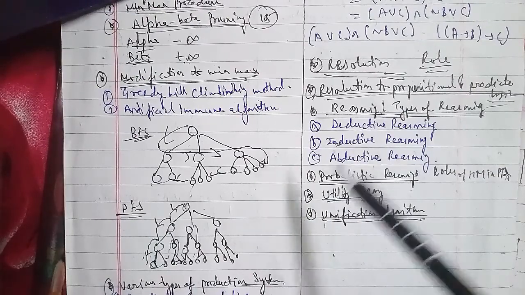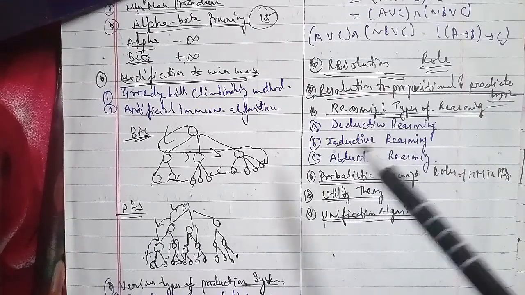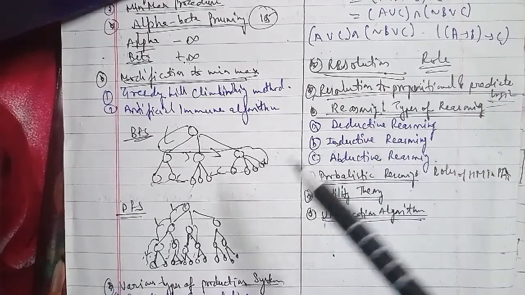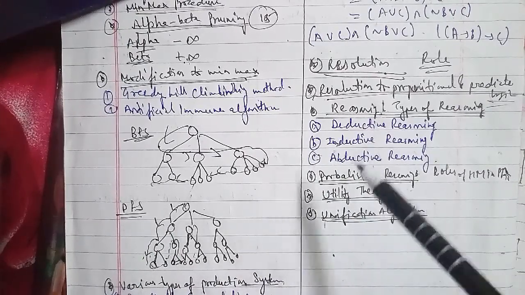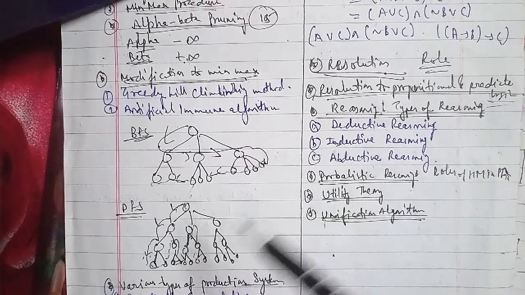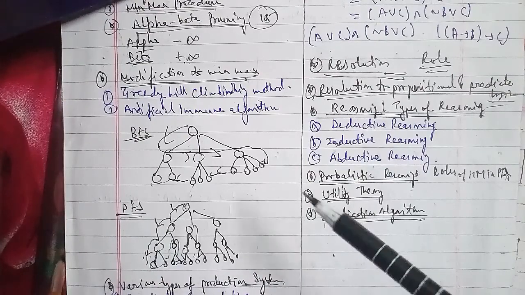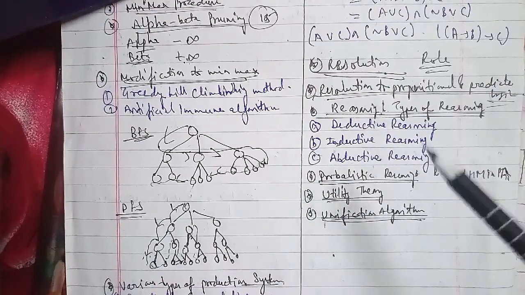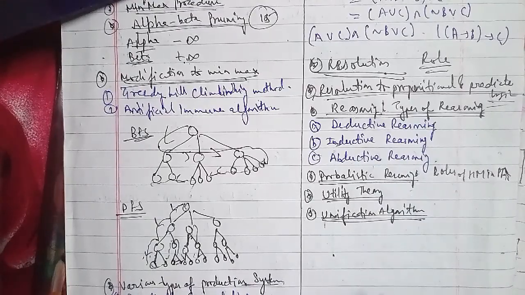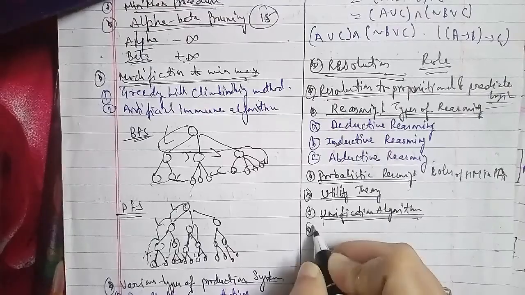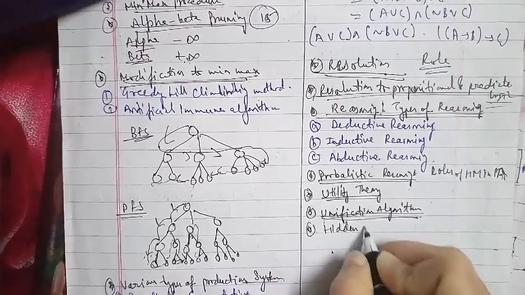Let's go ahead with the detail of HMM, that is the hidden Markov model. It has been asked: define hidden Markov model, illustrate how HMMs are used for speech recognition, for 10 marks, and explain the use of the hidden Markov model in speech recognition, which has also been asked for 5 marks here. So let's go ahead with the detail.